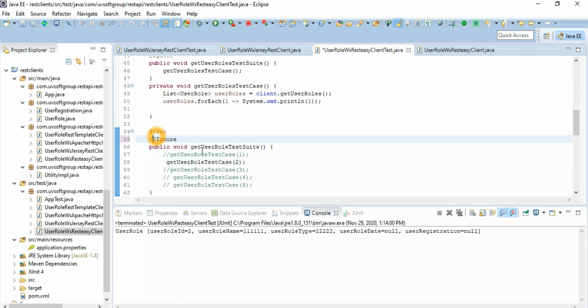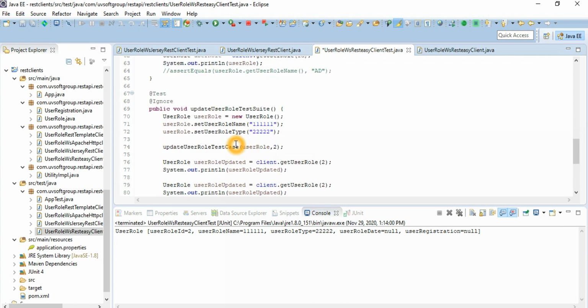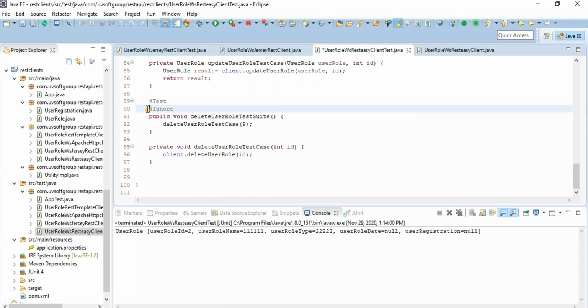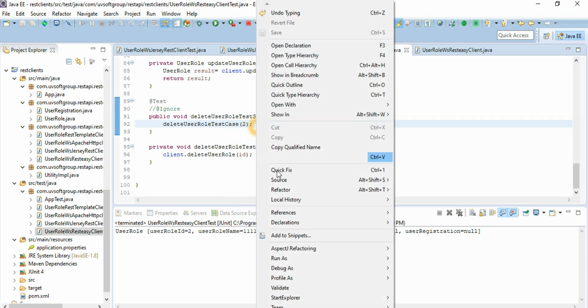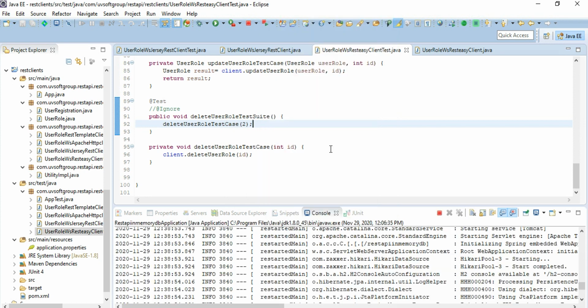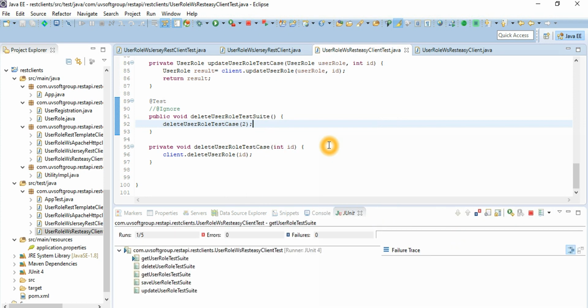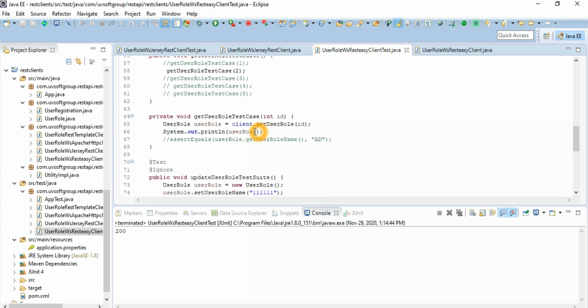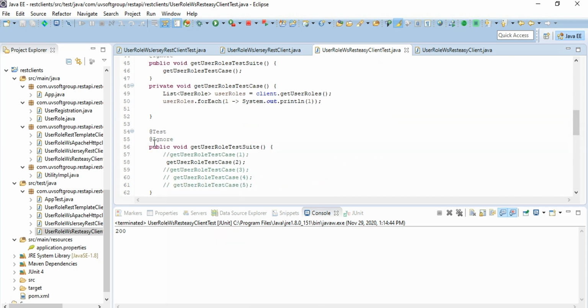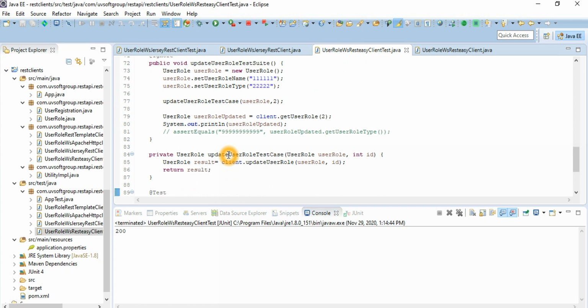Delete CRUD operations, and then do the CRUD operations. In this case we can pass it like number 2. We deleted number 2. Let's have it deleted. So it's okay. And now we can delete.